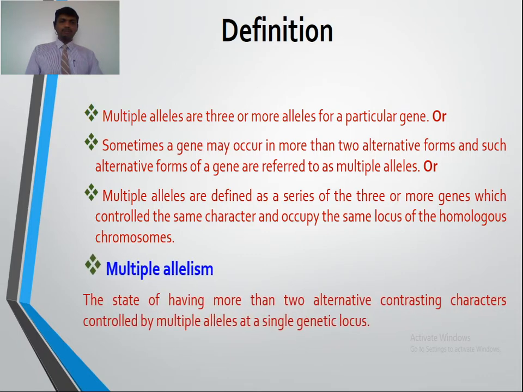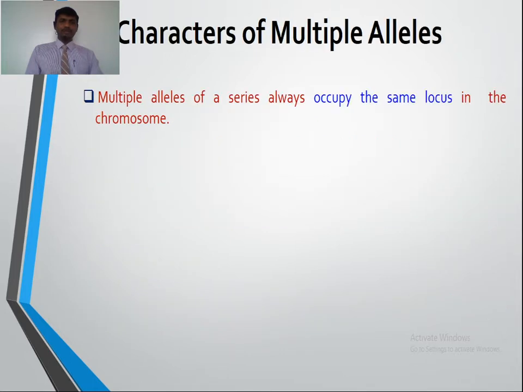Now we are going for the multiple allelism. This is the condition or state of having more than two alternative contrasting characters controlled by the multiple alleles at a single genetic locus, that we call multiple allelism. So that we studied in the concept also. Now we are going for the characters of multiple alleles.